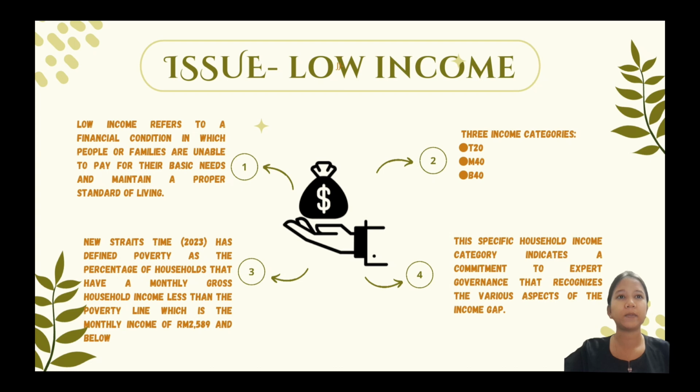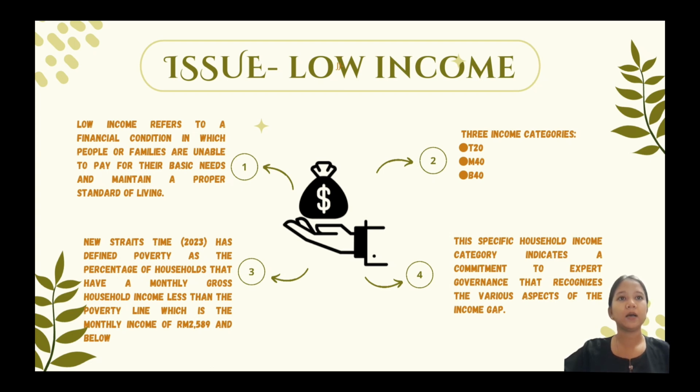There are many causes of low income. One of the primary causes is discrimination in structure within society. The second one is global economic change. In Malaysia, there are three income categories, which are T20, M40, and B40. The T20 is the part of the population with the highest income. M40 is the middle income category, and lastly B40 represents the lower income part of the population.